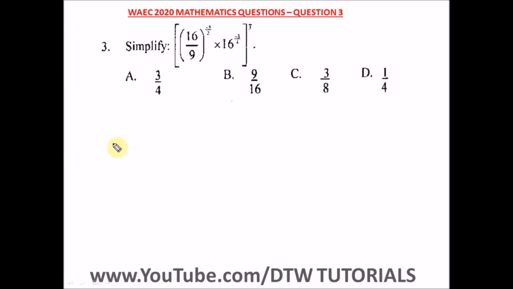Question 3 of the WASSCE 2020 Mathematics Past Question, that's a WAEC 2020 exam. It says simplify this. So this is indices. To make this clearer, this is minus 3 over 2, this is minus 3 over 4, and this is a positive, so we have 1 over 3 here. No, there's no negative sign here.